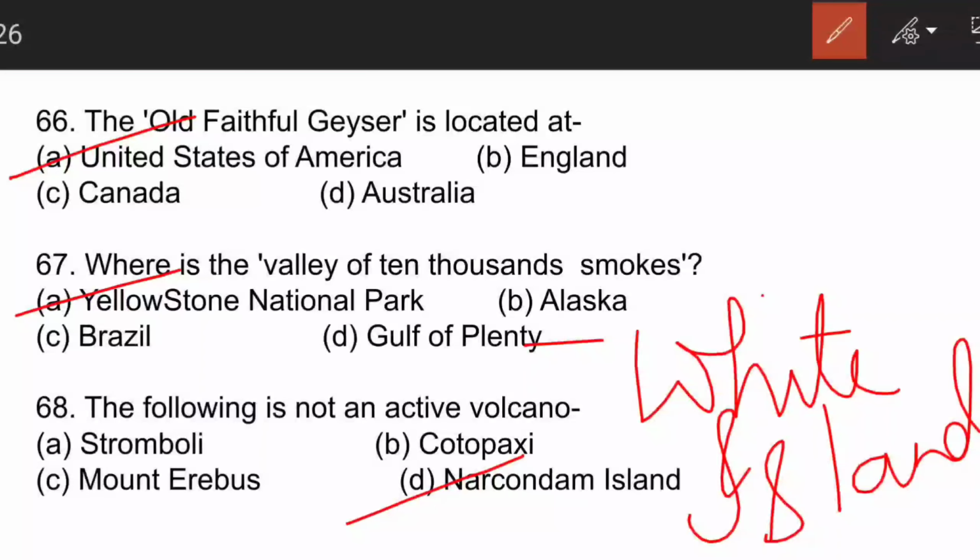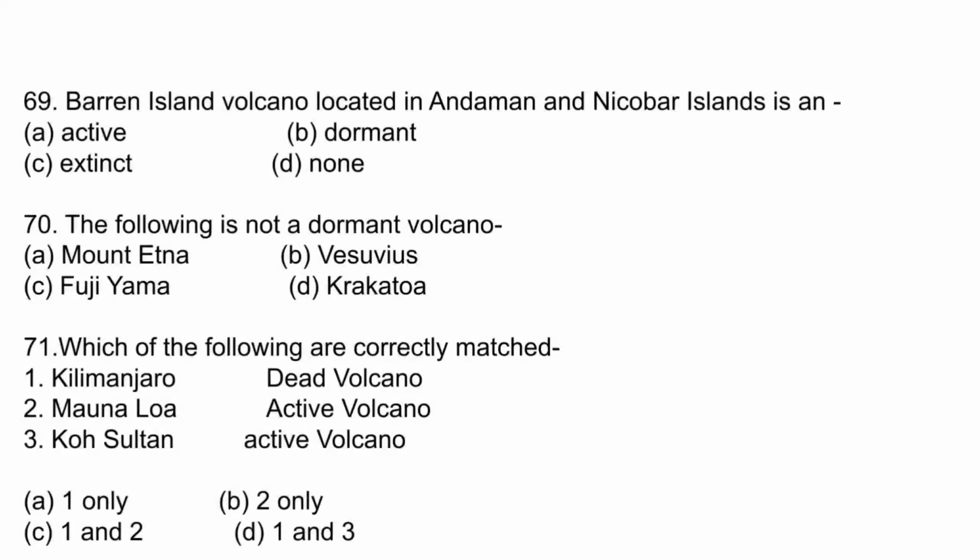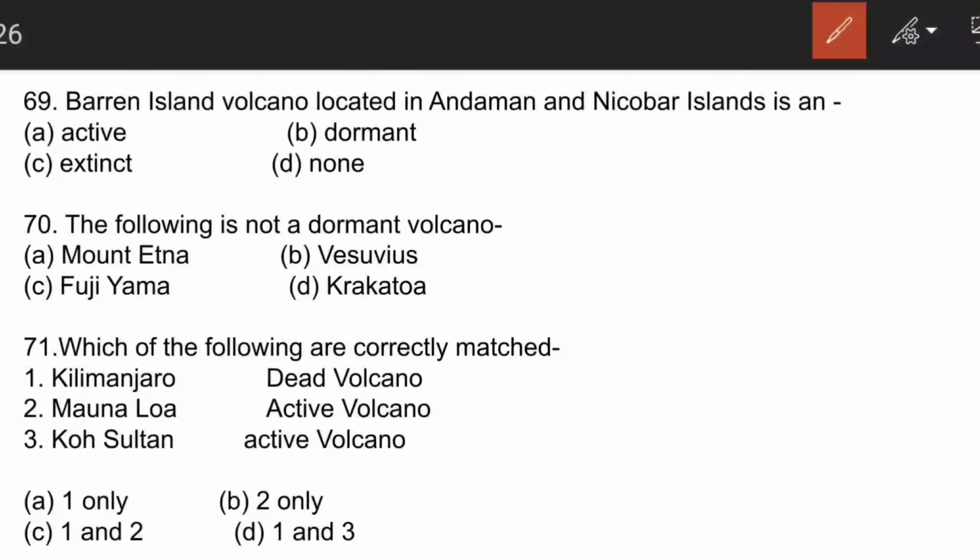And these are the most important examples of active volcanoes. Then we have Mount Erebus, which is in Antarctica. We'll come forward with some questions like this also in the next slide. Barren Island volcano located in Andaman and Nicobar Island is an active volcano.